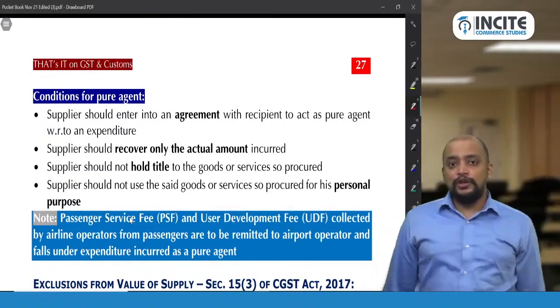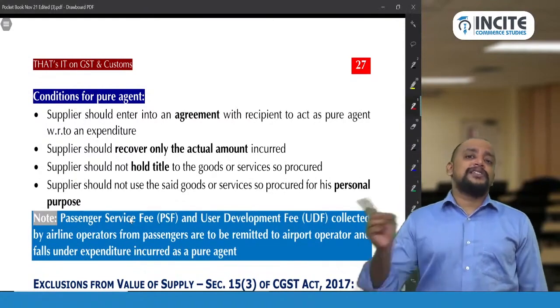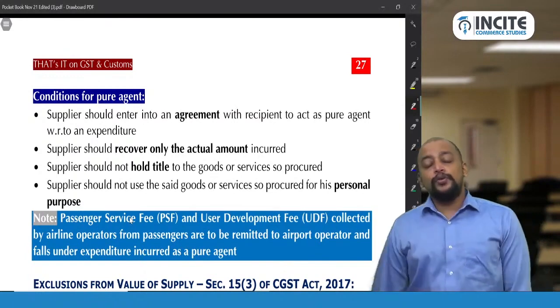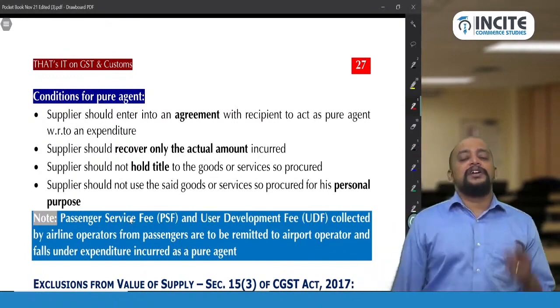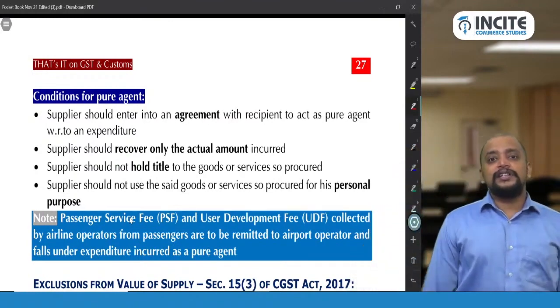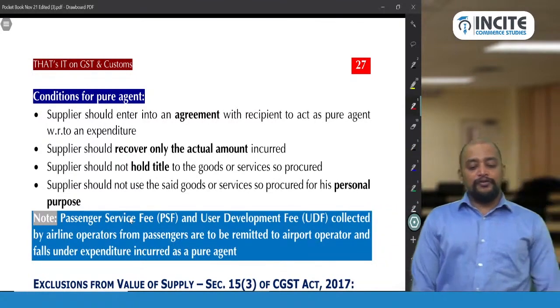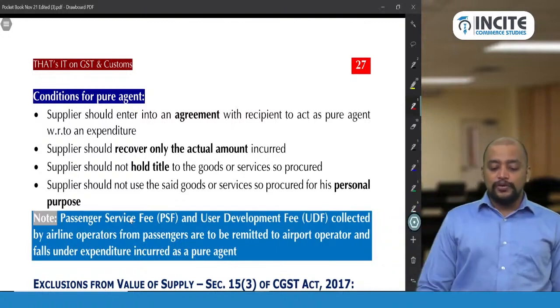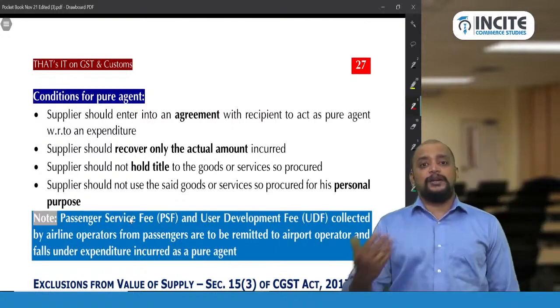Number 1, a contractual agreement should be there, wherein the recipient should authorize the supplier to act as a pure agent. Number 2, only the actual amount incurred should be recovered. And number 3, the supplier should not hold title to the goods or services so procured. And number 4, the supplier should not use the said goods or services so procured for his personal purpose.